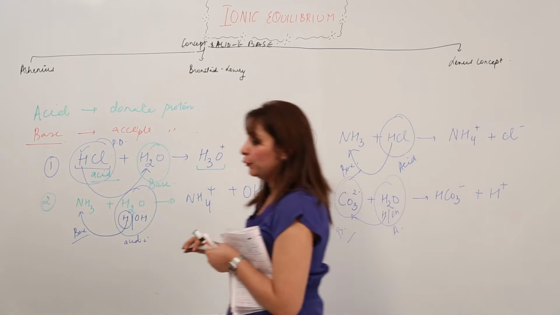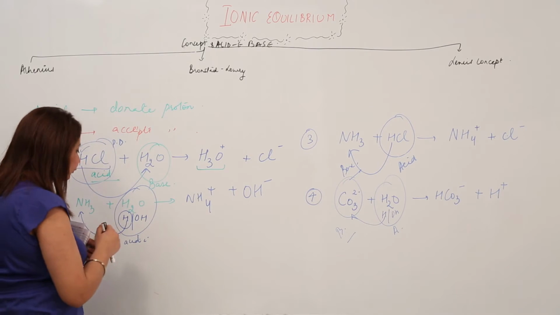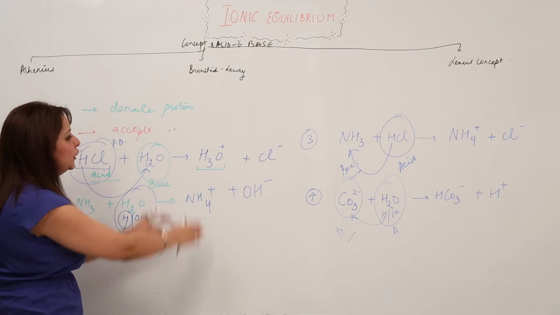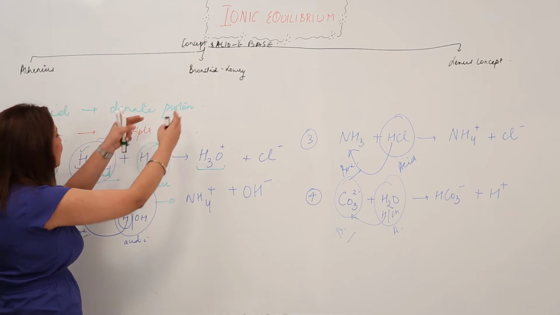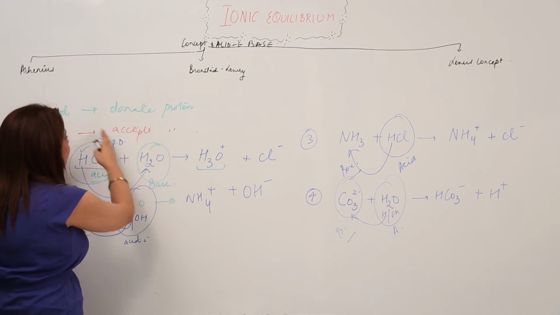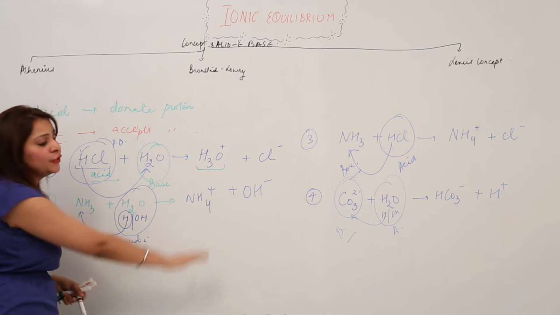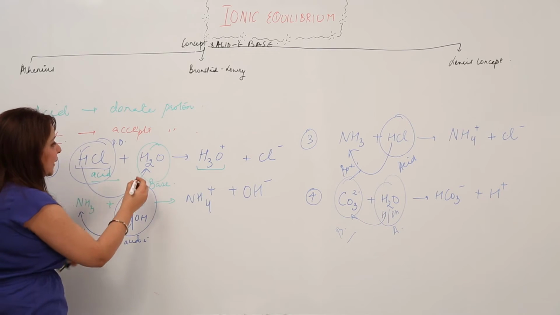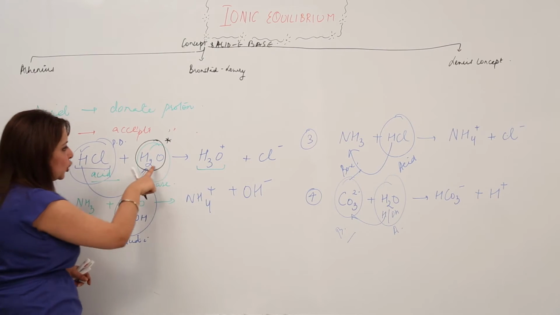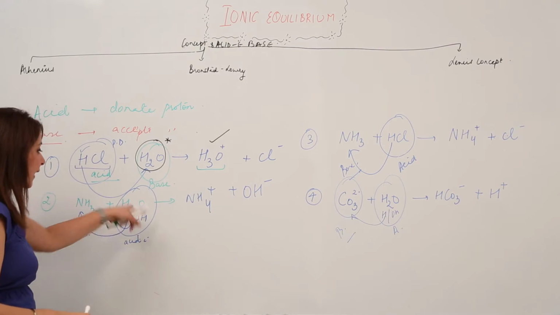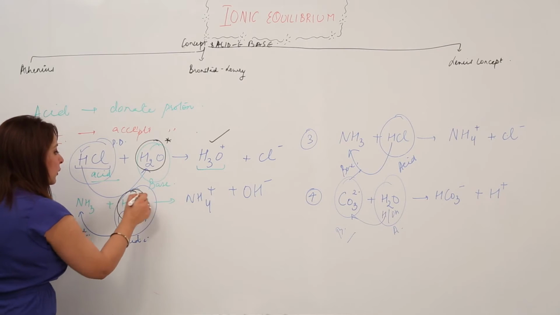Now look at the board. What I wanted you to know are those distinguished properties, the dissimilarities between these examples. They all belong to the Bronsted-Lowry concept, and they obey the statements made by Bronsted, that the one that donates a proton is an acid and the one that accepts a proton is a base, right? But if we consider these two reactions, what difference do you see? In the first reaction, H2O is accepting a proton and it forms the hydronium ion. In the second example, this water molecule is donating the proton.